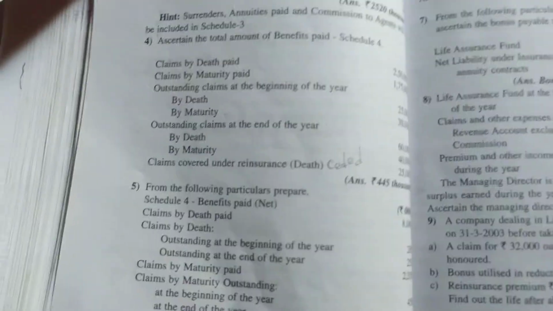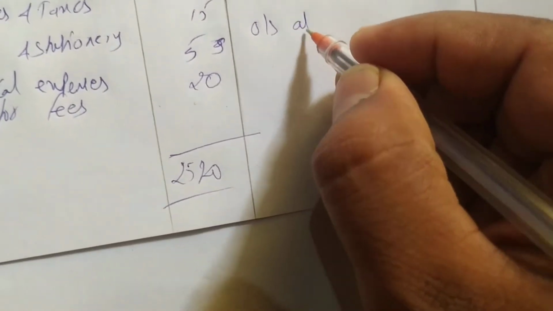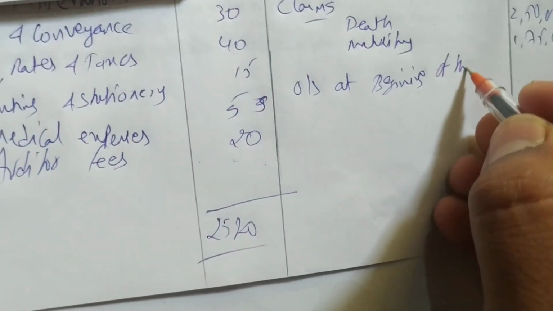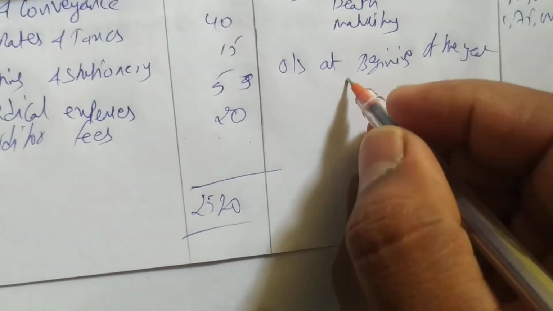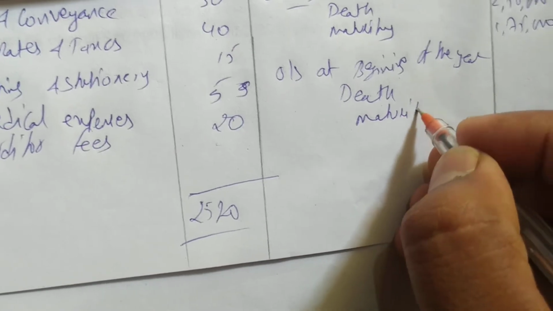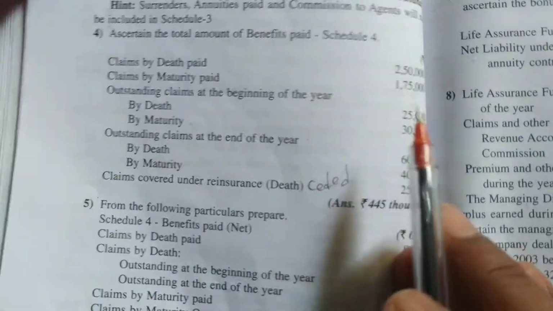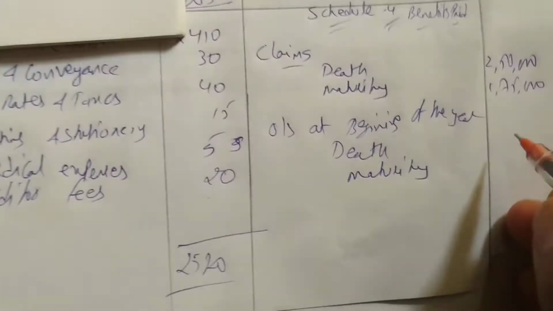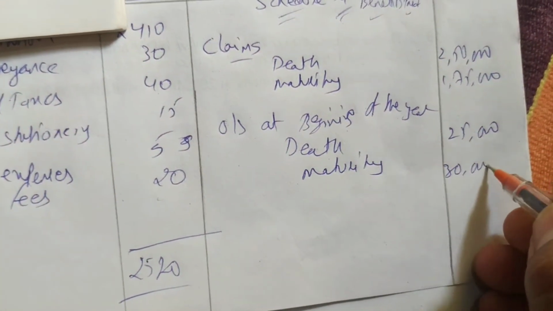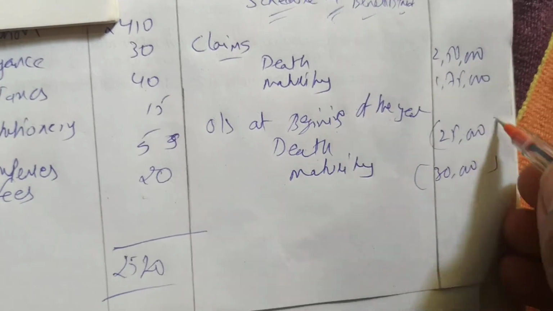Next we have outstanding claims at the beginning of the year, death and maturity. This you have to deduct. Death 25, maturity 30.